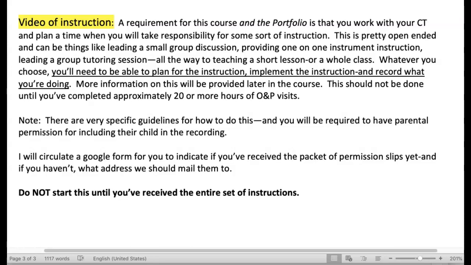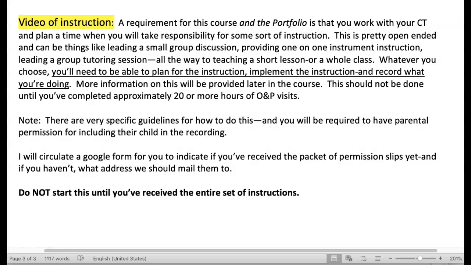But again, I'm going to repeat, what you need to be able to do for this is you need to be able to plan for some sort of instruction. It needs to be with at least one student, and you need to do it yourself. You need to implement the instruction and record what you're doing. Now there will be a video on how to take the video, but that part of it will also be instructed for you.